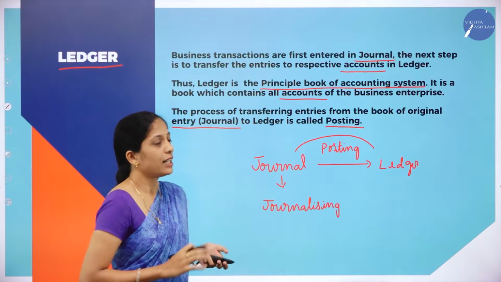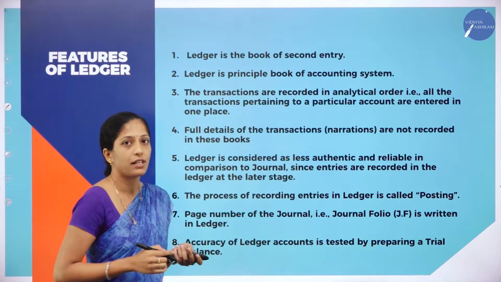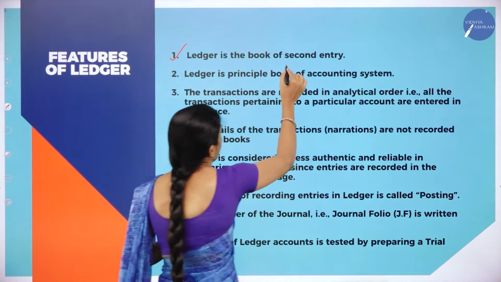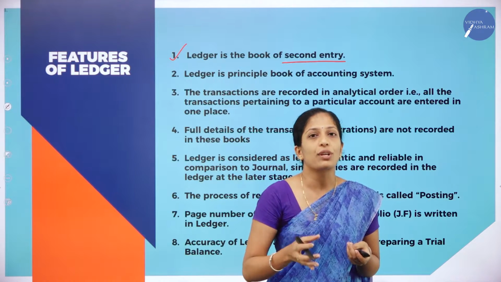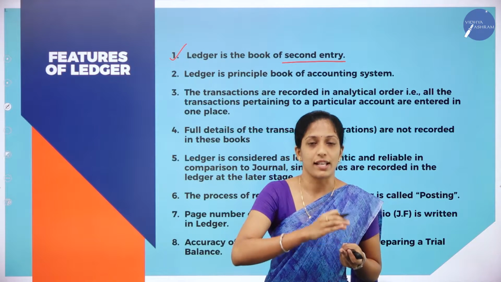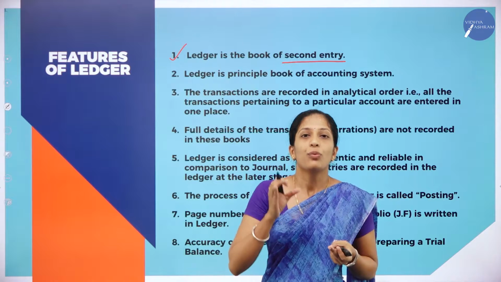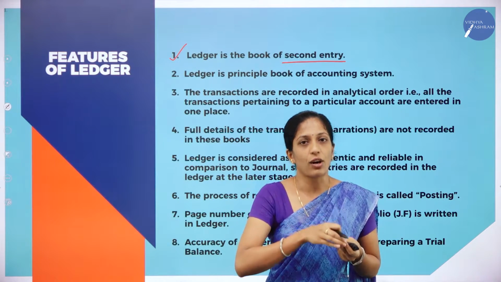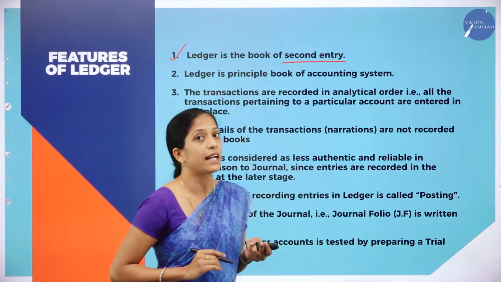Clear about ledger? Yes. Moving on to the next concept, we shall see the features of ledger. The first feature of ledger is that it is a book of second entry. Why is it called the book of second entry? Because we record the transactions first in journal, then we transfer those journal entries into particular accounts, known as ledger. We are not directly recording the transactions in ledger. Whatever is recorded in journal is transferred to ledger, so it is a book of second entry.